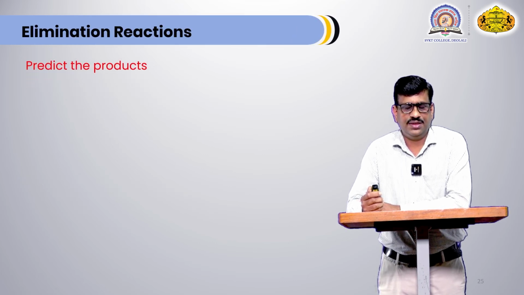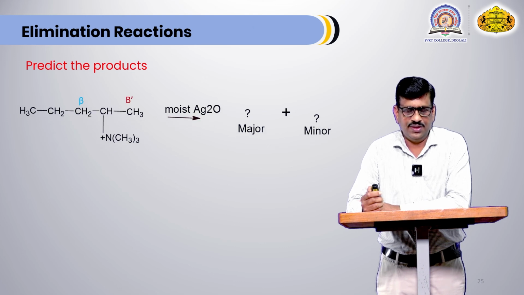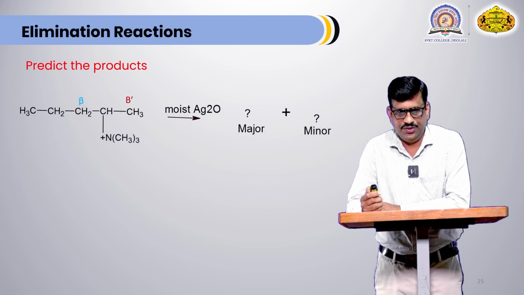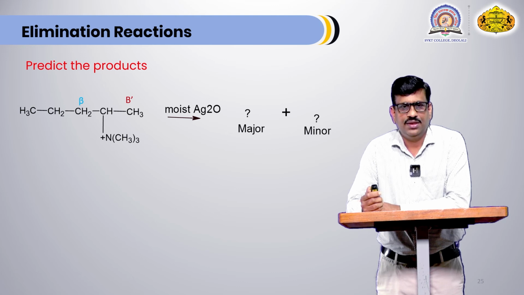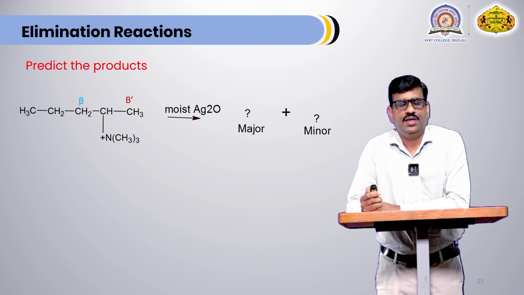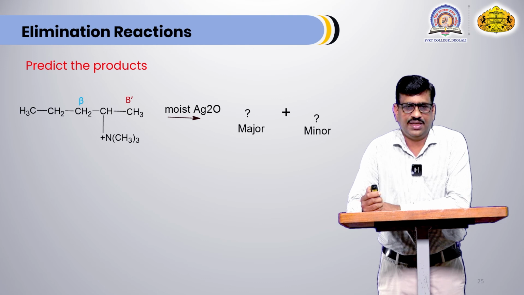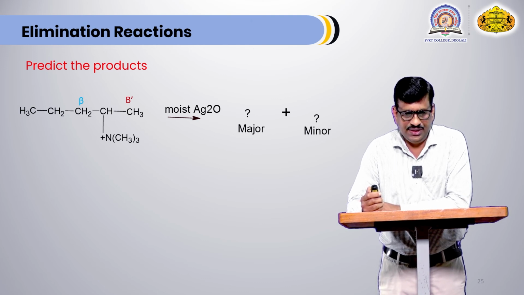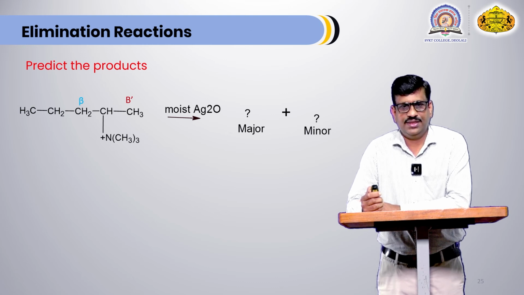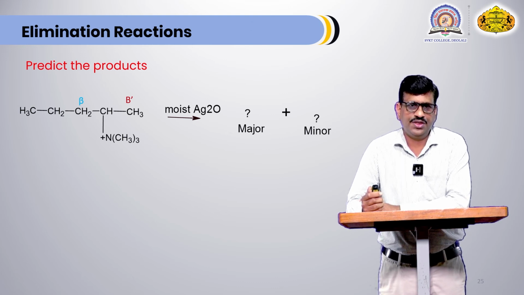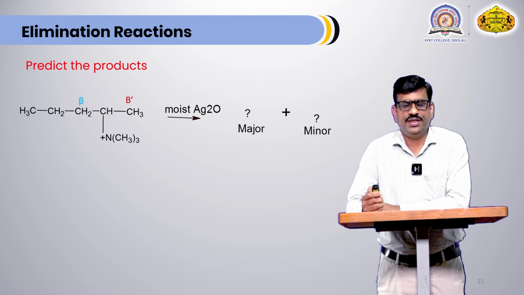Now this is second example. In this case also, two types of beta hydrogen atoms are present. Leaving group is N(CH3)3+. It is a bulky leaving group, and we know that when size of leaving group increases, percentage of Hofmann elimination increases. This reaction is taking place in presence of moist silver oxide. We have to write which is major product and which is minor product in this reaction.